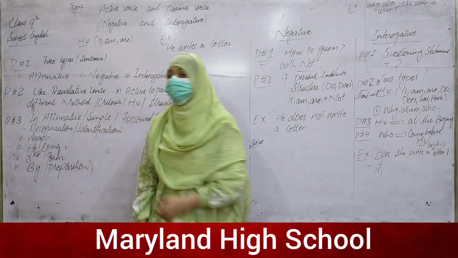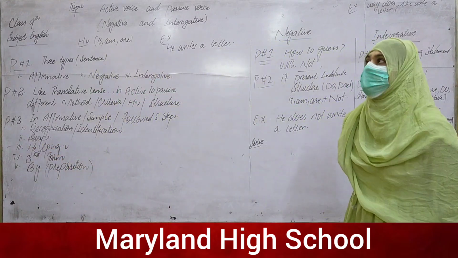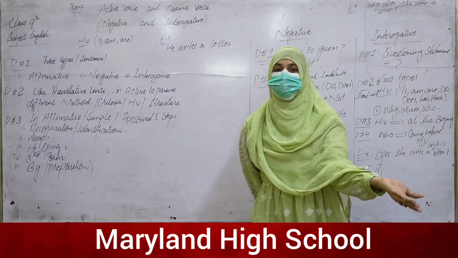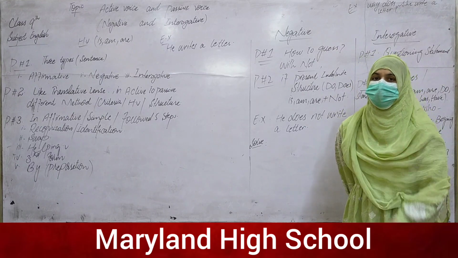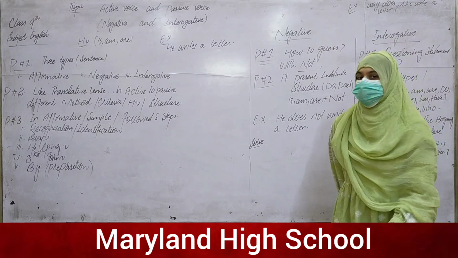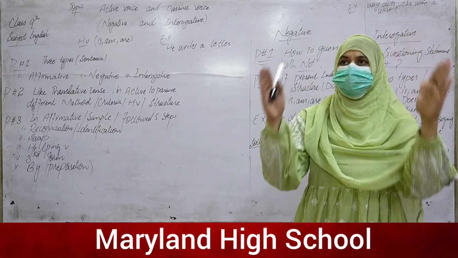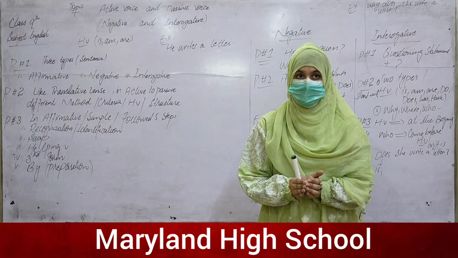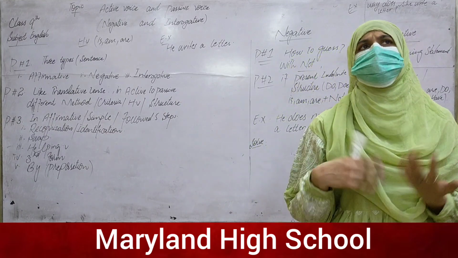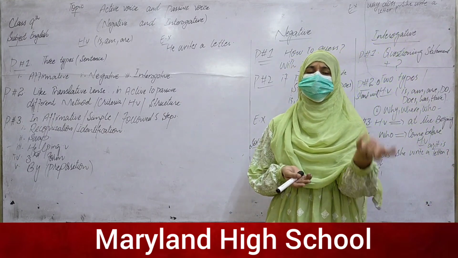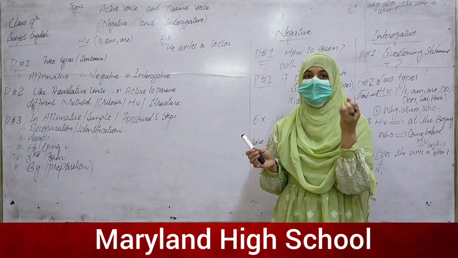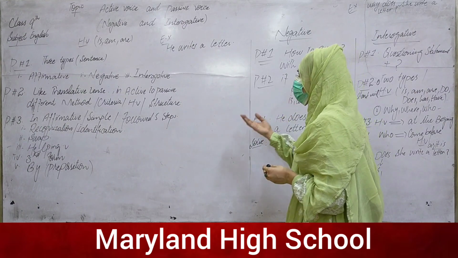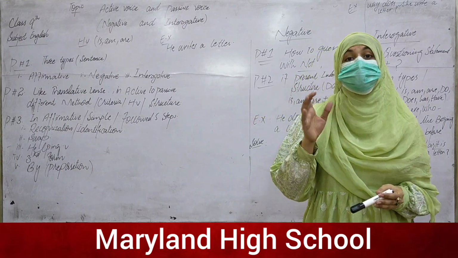Step number 1, recognition, identification. As you remember, I told you in a very detailed form the meaning of identification and recognition, because for any tense, recognition and identification are compulsory. Without recognition, you can't know the texture of the tense, so you can't know how to put the helping verb correctly.